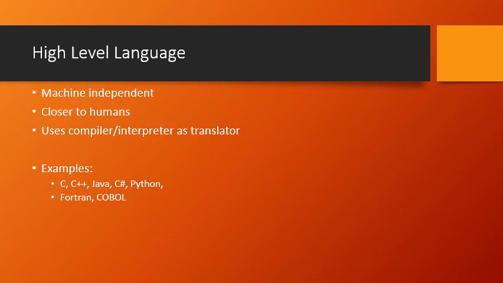If the programs are written in high level languages, they are very easy for humans to write, remember, or debug and solve errors. It is easy for humans, but a little difficult for the computers. In order to overcome that, we have a translator called a compiler or an interpreter.